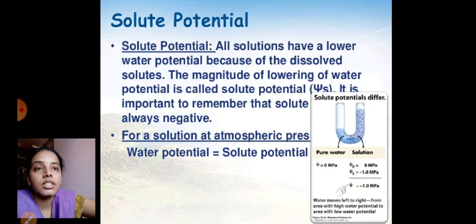So here, solute potential: all solutions have a lower water potential because they are dissolved by the solutes. The magnitude of lowering of water potential is called solute potential, denoted by psi S. It is important to remember that the solute potential is always negative. For a solution at atmospheric pressure, the water potential is always equal to the solute potential.